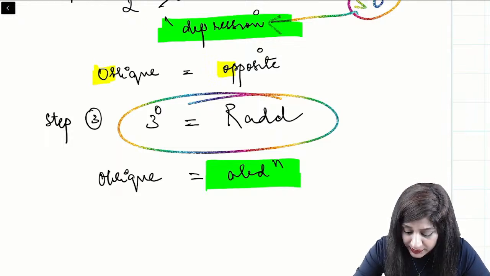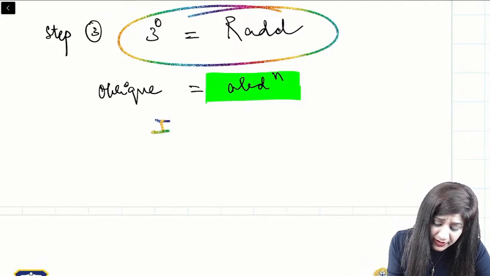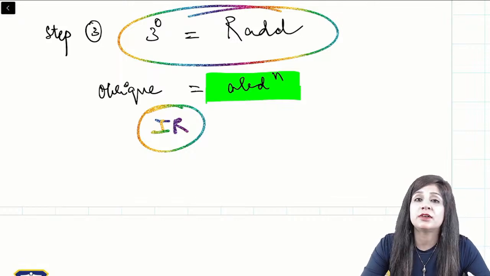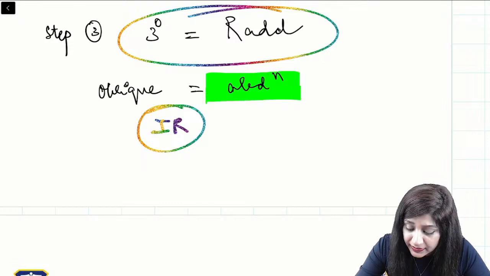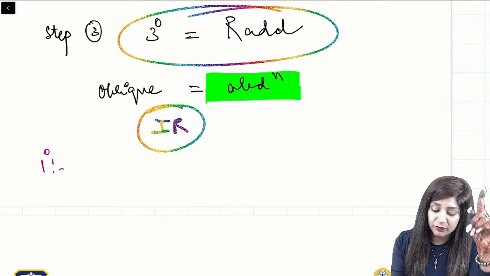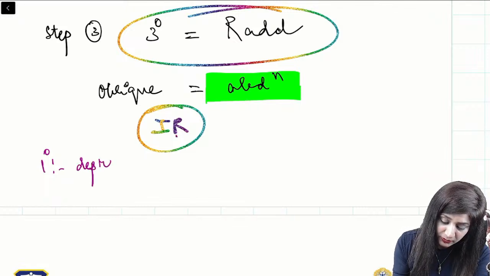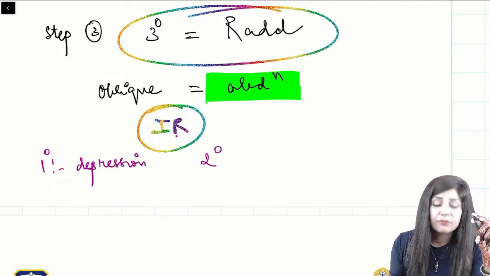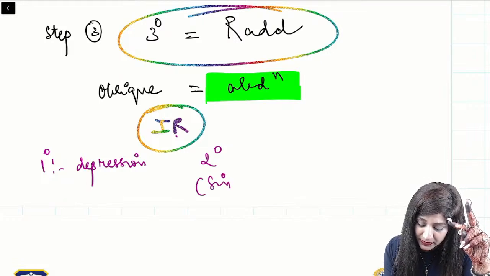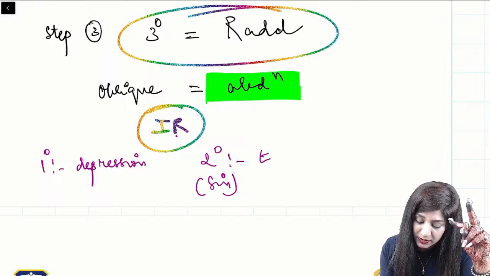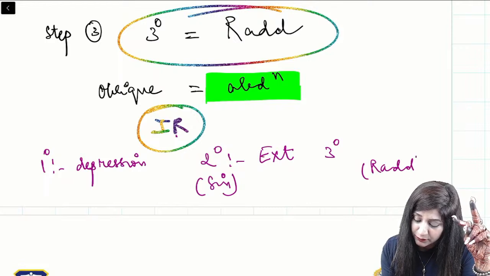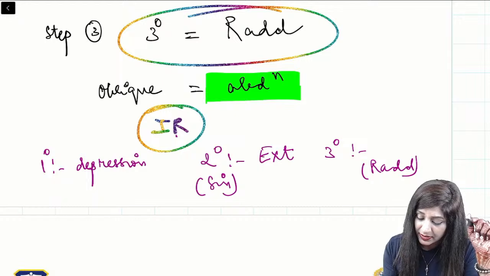Can you find out the actions of inferior rectus? So in this way, guys, using the same 3 steps, can we find out the actions of the inferior rectus? Primary action means it will go straight in the same direction. Inferior rectus inferiorly जाएगा, so depression. And secondary action will be the primary action of oblique muscle, intorsion or extorsion, and remember it is the superiors which are intorters, therefore inferior will cause extorsion. And then tertiary we have RAD, therefore recti are adductors and therefore it will cause adduction.